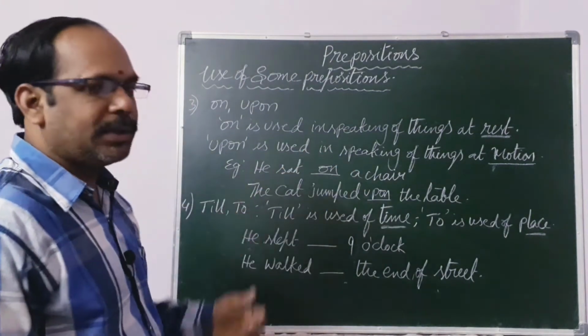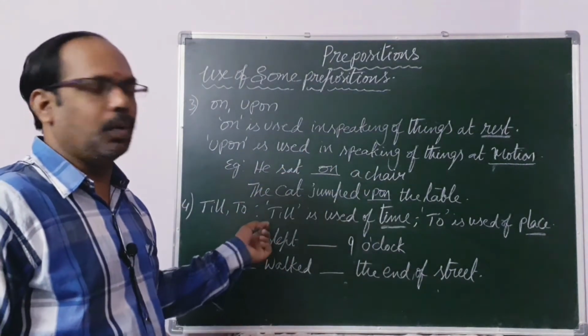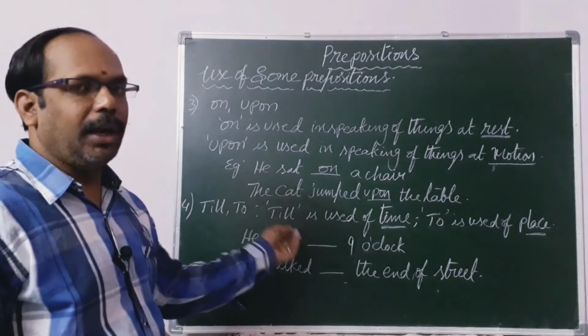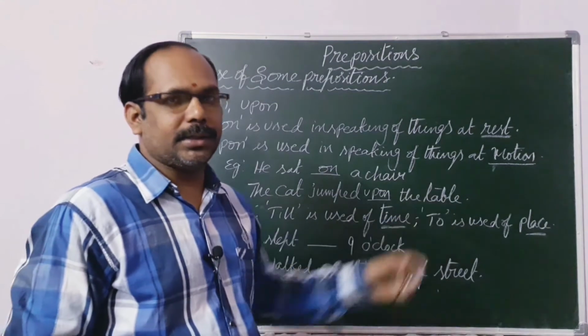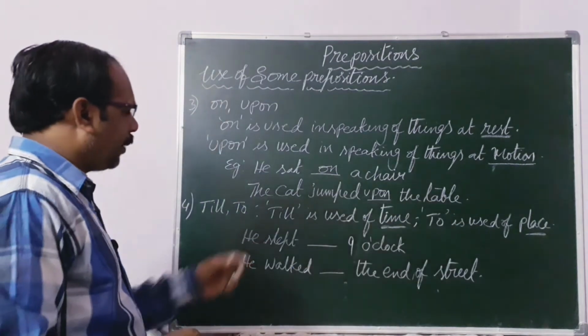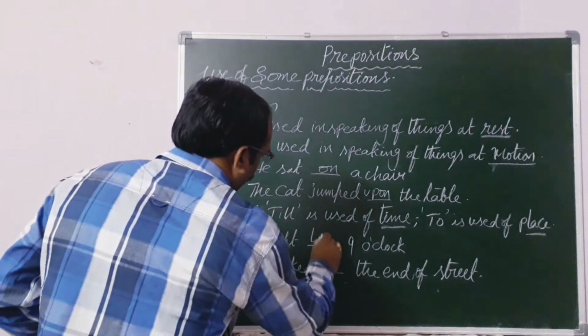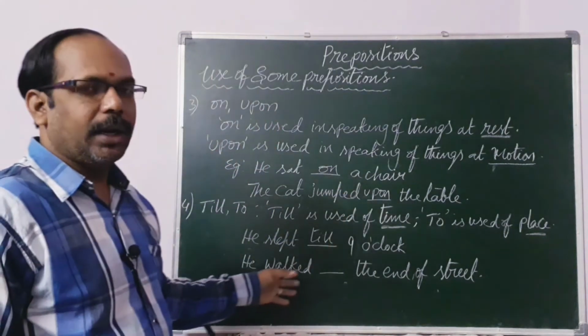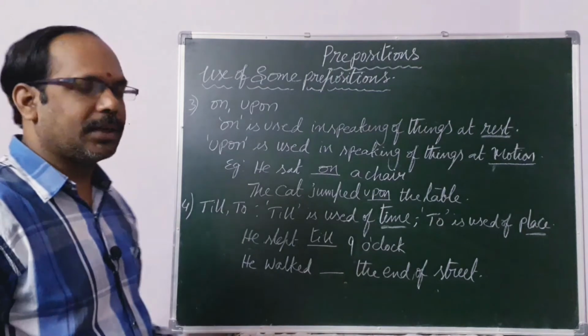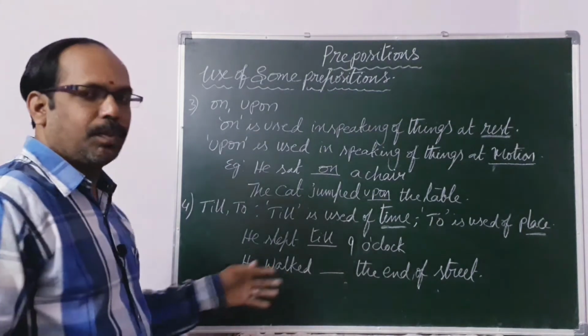The next pair is till, to. Till denotes time and to denotes place. Here, he slept till 9 o'clock. Denotes time. And he walked dash the end of the street. It is movement. It denotes place.